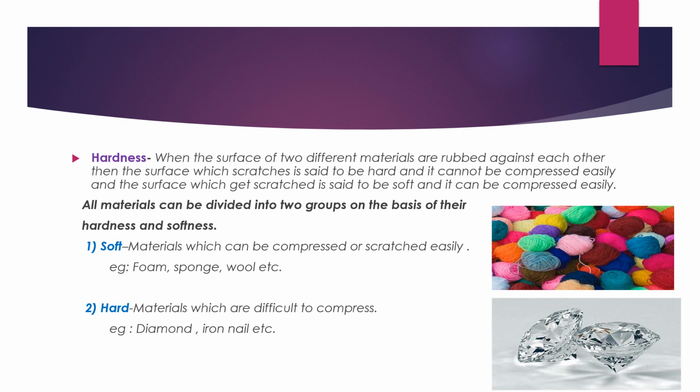And the second is hard material, materials which are difficult to compress. Example, diamond, iron nail, etc. They are known as hard materials. Okay. With these two pictures, it must be clear to you which is soft and which is hard material.